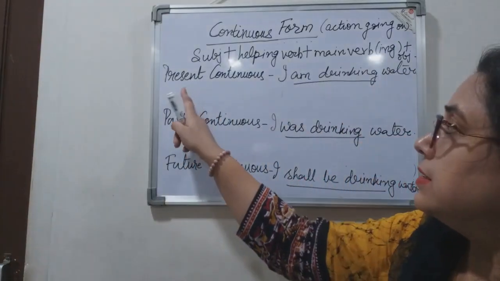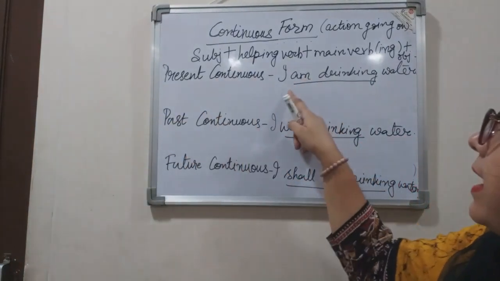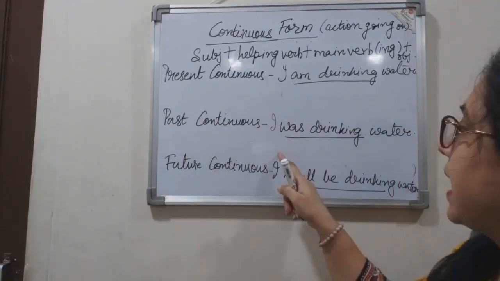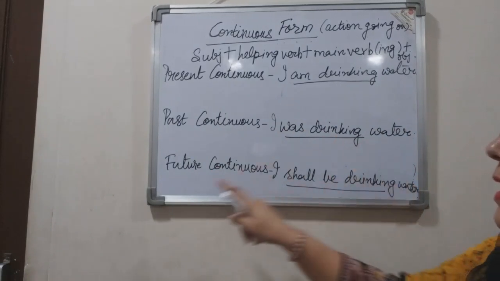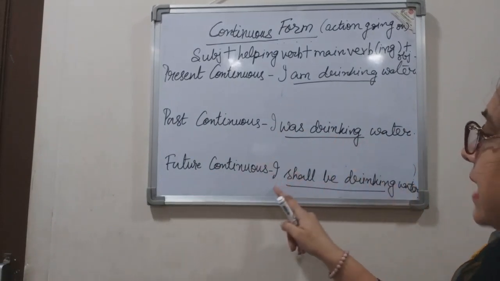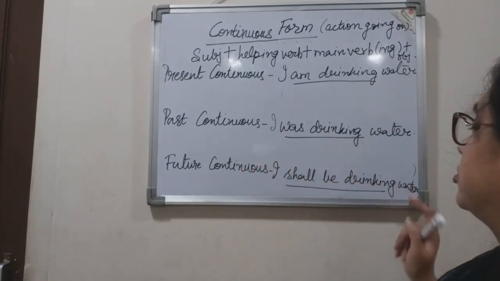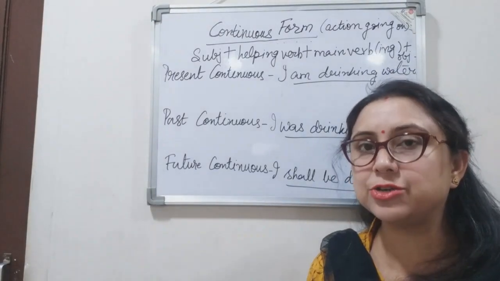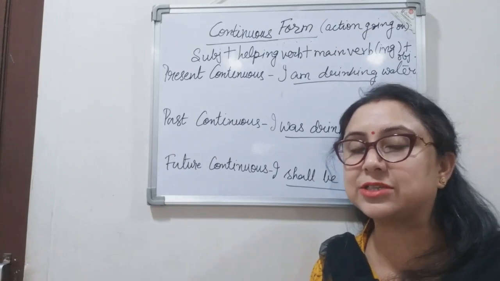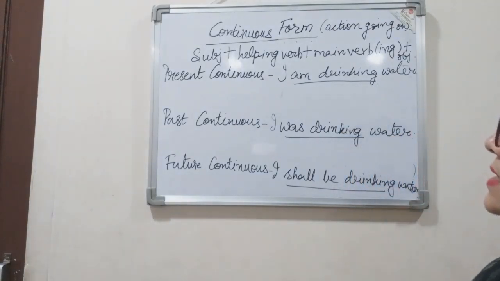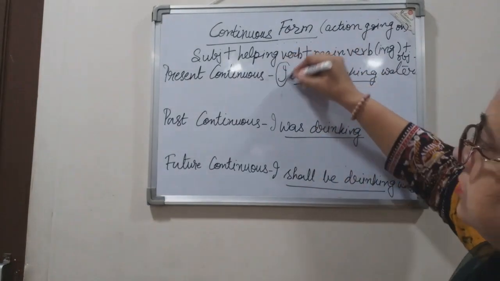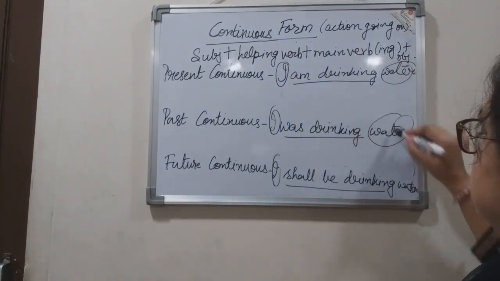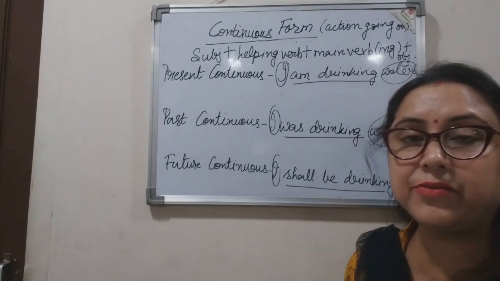Next, present continuous tense, I am drinking water. Past continuous tense, I was drinking water. And future continuous tense, I shall be drinking water. So what do we see? What is the basic structure of these sentences? We see that the subject is not changing anywhere. The object, that is water, again it's not changing anywhere.